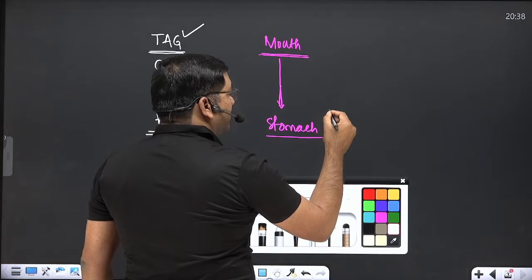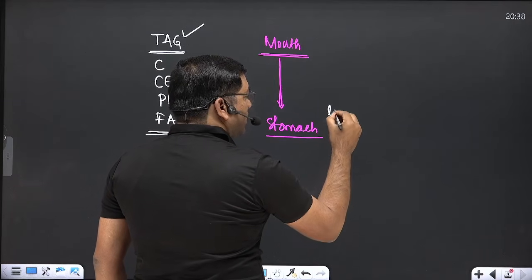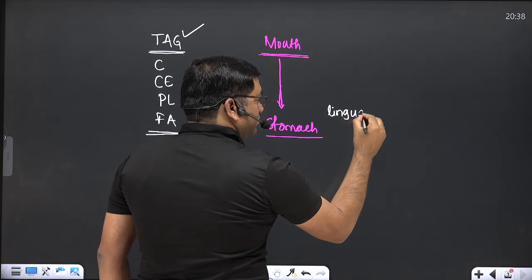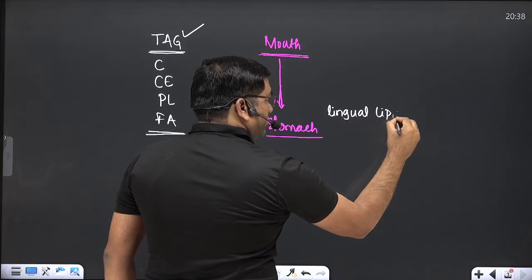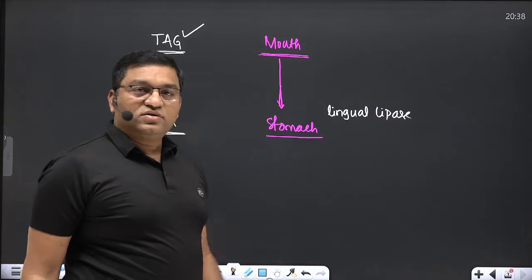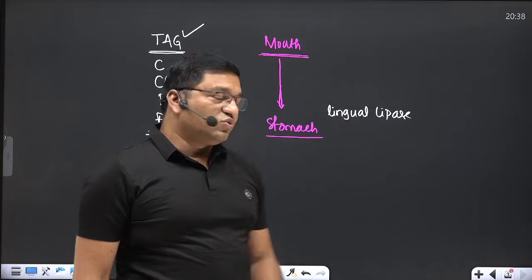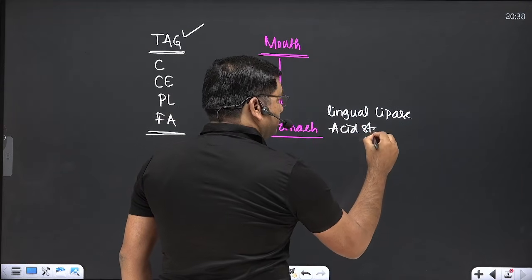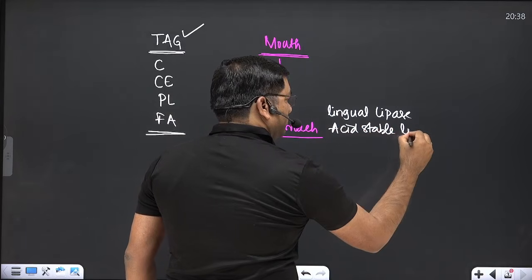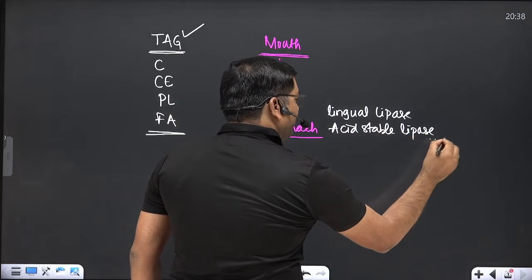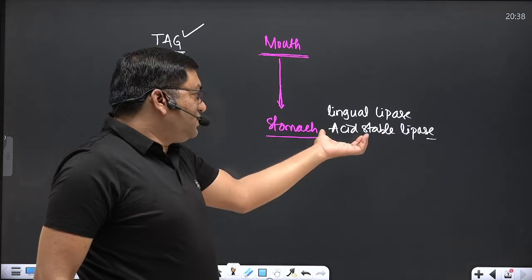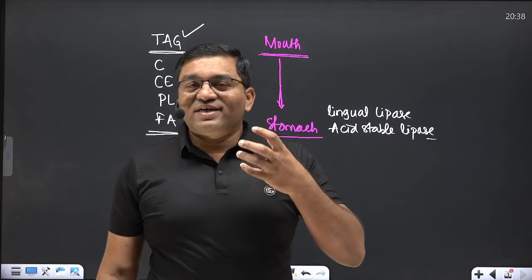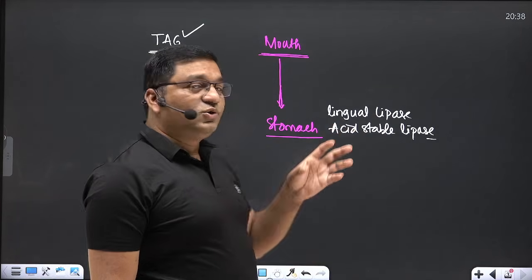One is secreted in the mouth, that is lingual lipase, and second is the gastric lipase, which is also known as acid stable lipase.